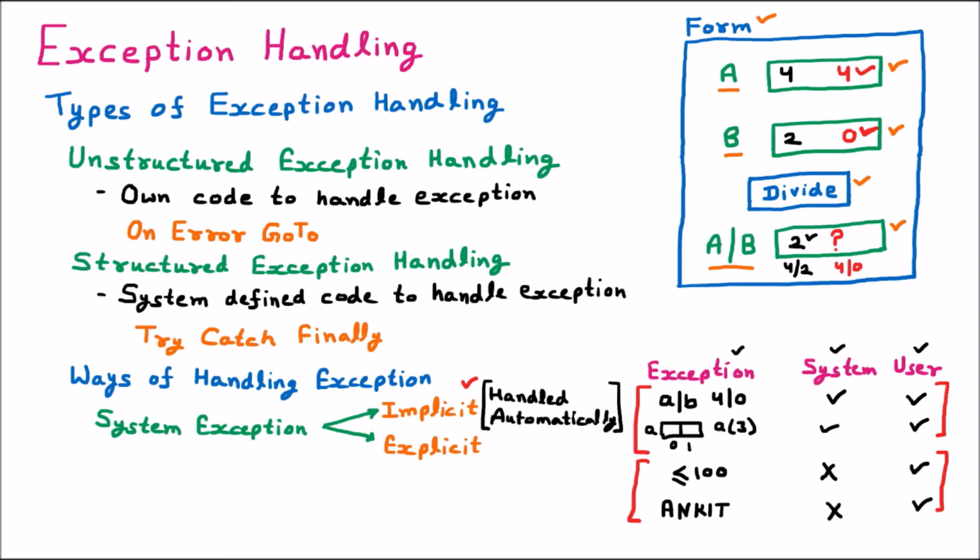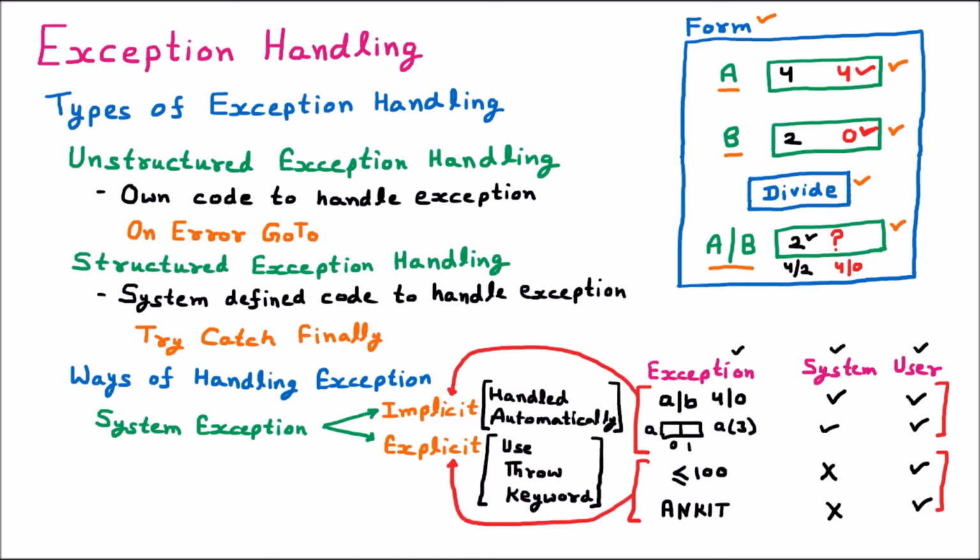And here we use the keyword called throw. So with the help of this throw keyword, we handle the exceptions which are created by the user explicitly. The exceptions which the system knows about are implicit, which means they are handled by the .NET exception handling automatically.